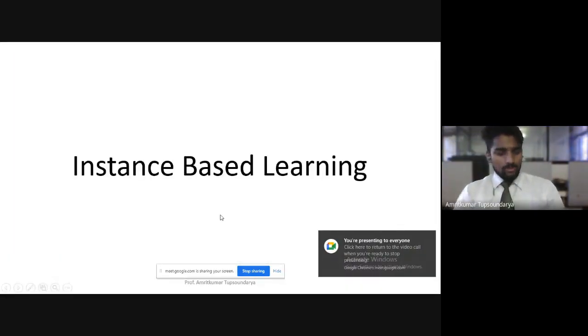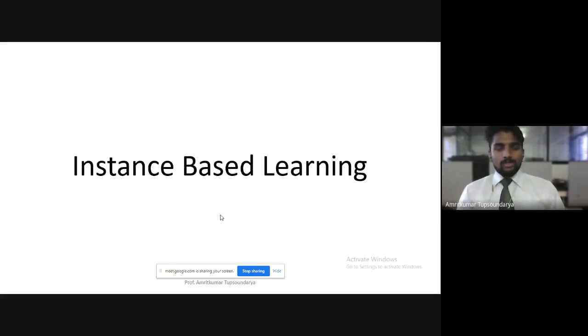So in this lecture, we'll be starting off with a new topic that is the instance-based learning. In the previous lectures, we have seen how we evaluate the hypothesis using different techniques. We saw the basics of Bayesian, the basics of sampling theory, involving some terms and definitions of statistics, and also the general approach for the derivation of the confidence intervals. So moving further, today we'll be discussing the instance-based learning.